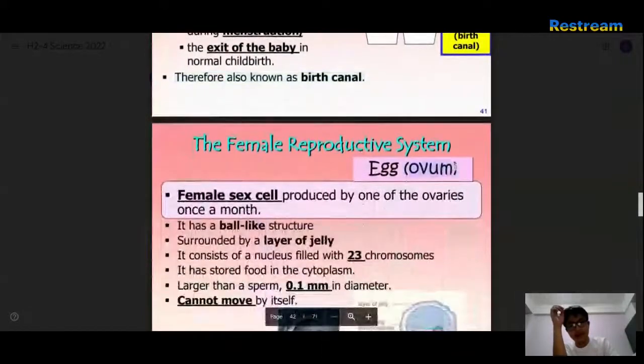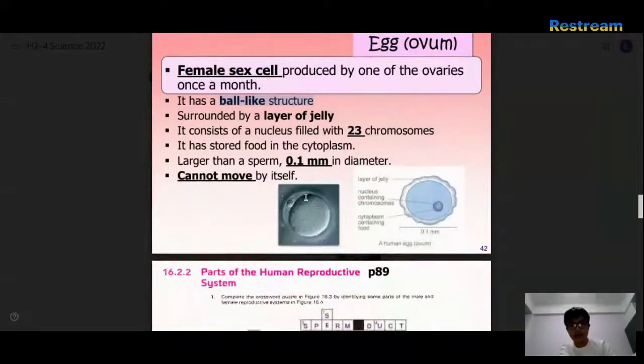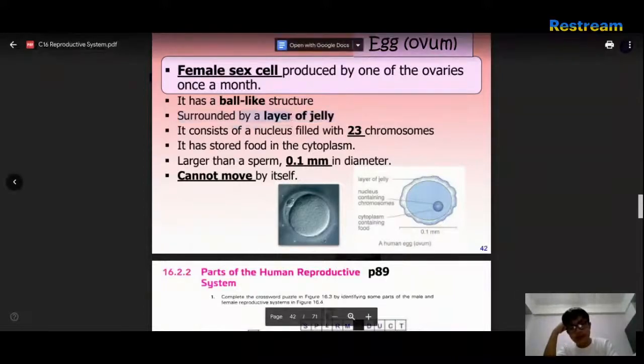Egg, ova. The female sex cell produced by one of the ovaries once a month. It has a ball-like structure. It's surrounded by a layer of jelly, basically your cell membrane, I guess. Or maybe it's the thing that the sperm has to dig through. It consists of a nucleus filled with 23 chromosomes.